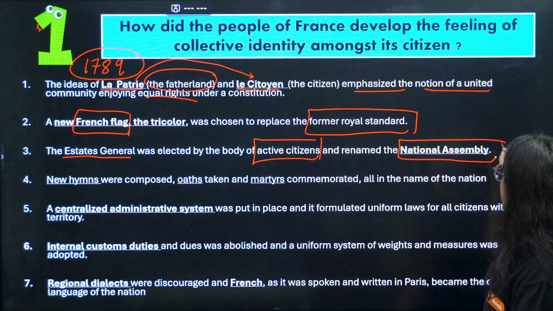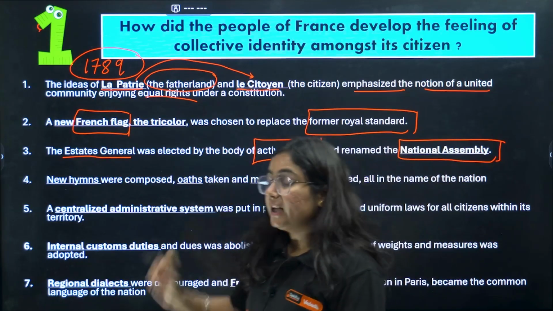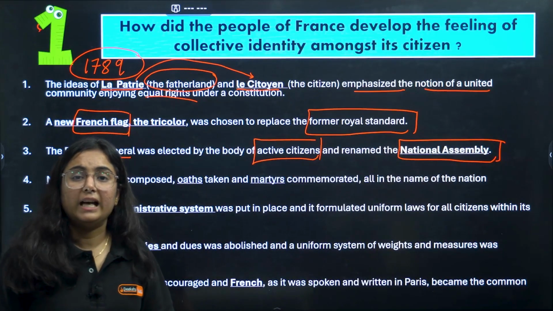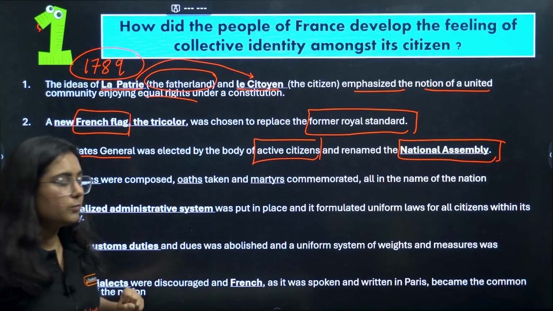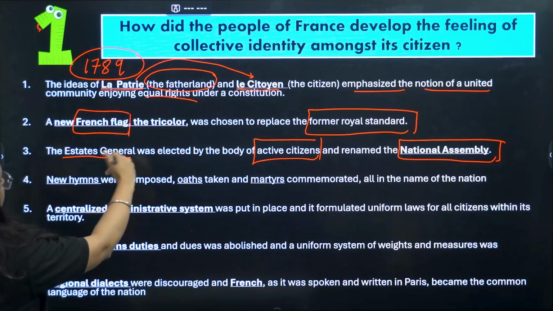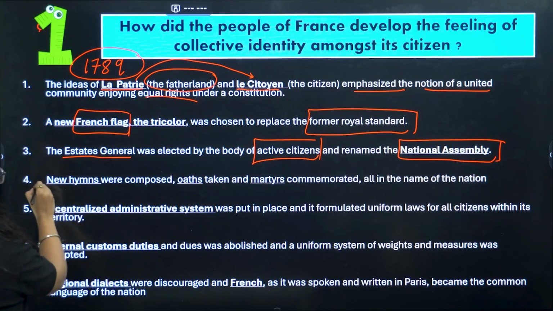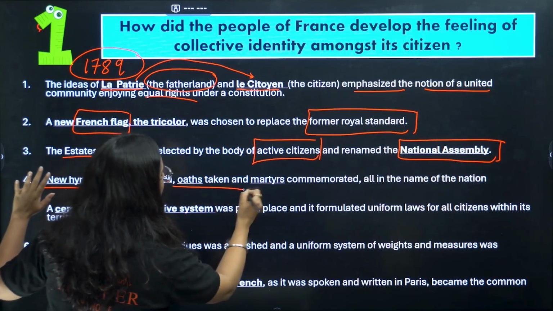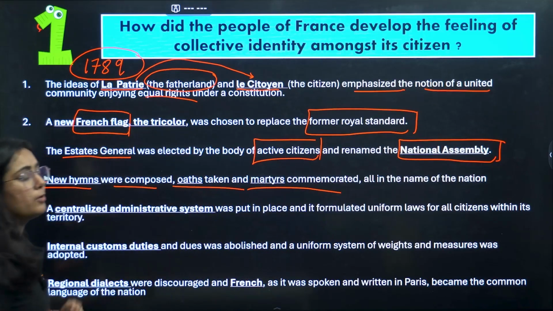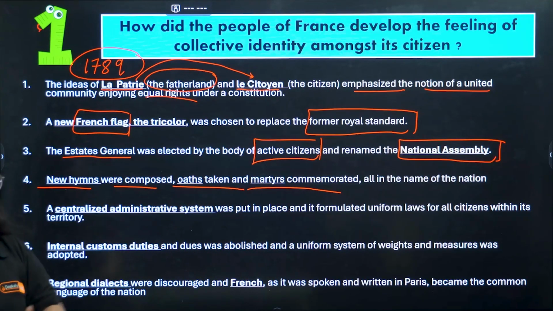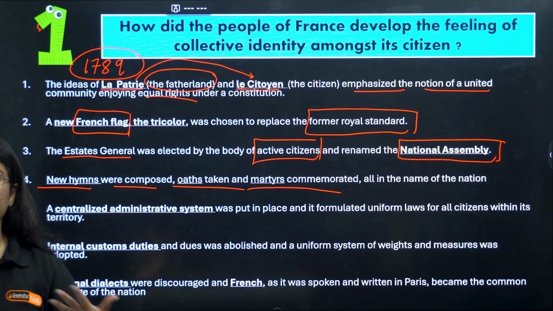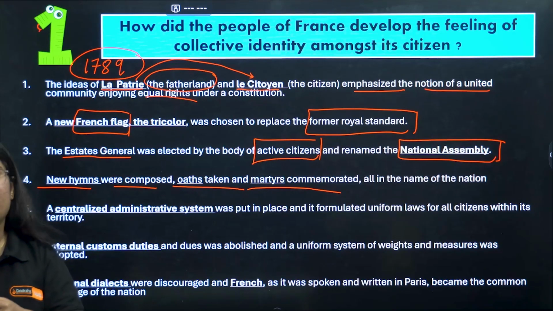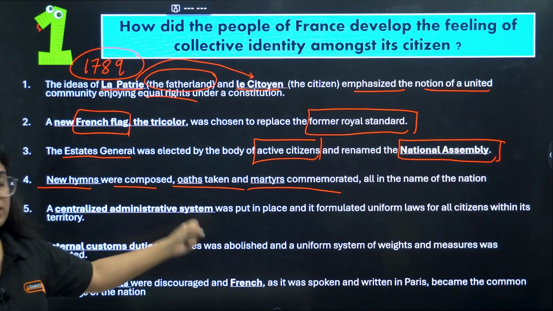You are aware that behind the French Revolution of 1789, it was only the National Assembly that took the stand. This body of Estates General was replaced by the National Assembly. New hymns were composed, oaths were taken, and martyrs commemorated. All this was done in the name of the nation. Whenever we sing a song or take an oath, a strong feeling of nationalism emerges. So this tool was used over here.